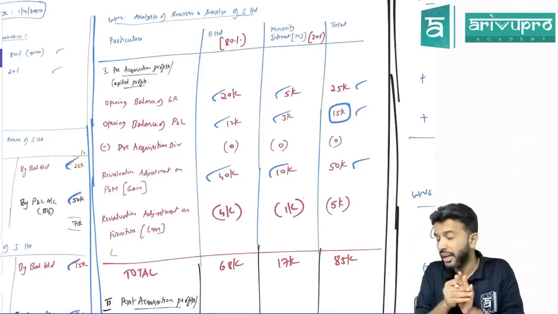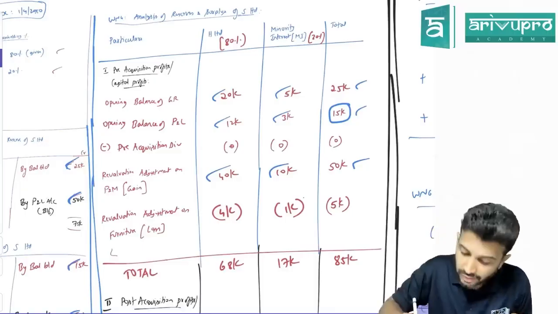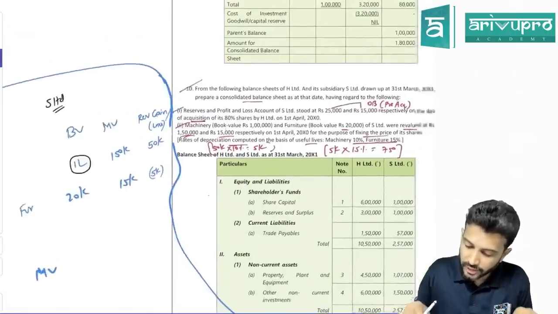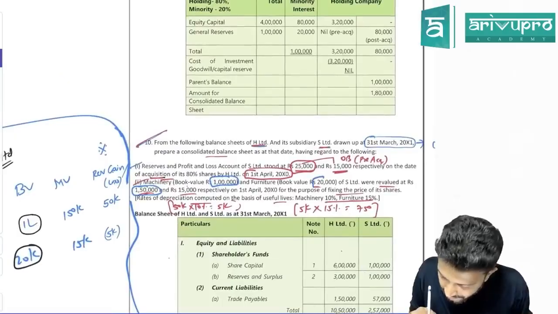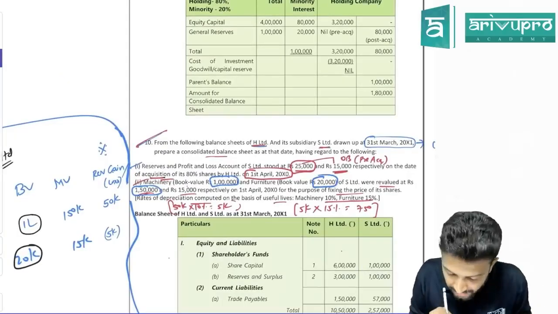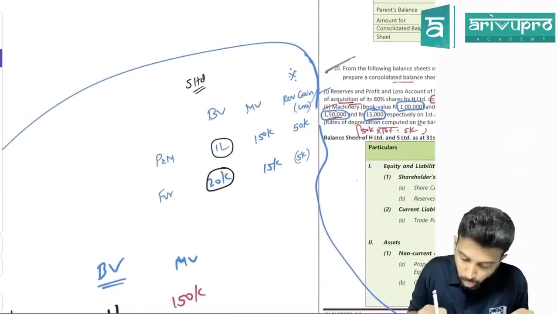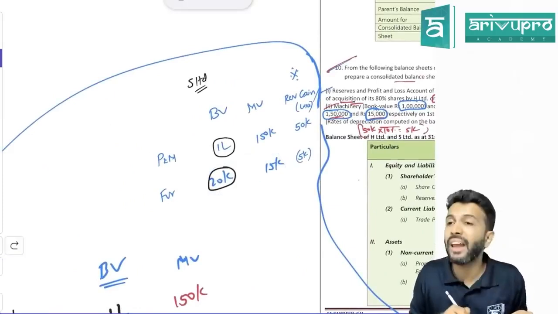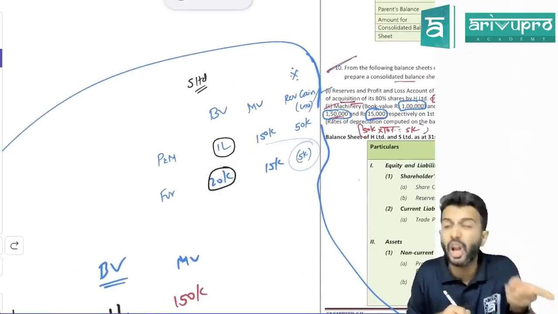Do you have only revaluation gain or do you have revaluation loss also? Revaluation loss also. On what asset? Another different asset called furniture. Furniture's book value was 20,000. But the revalued amount is only 15,000. Book value is 20,000, market value is only 15,000. That means it's a revaluation loss.